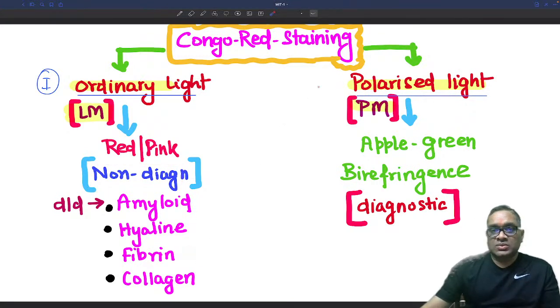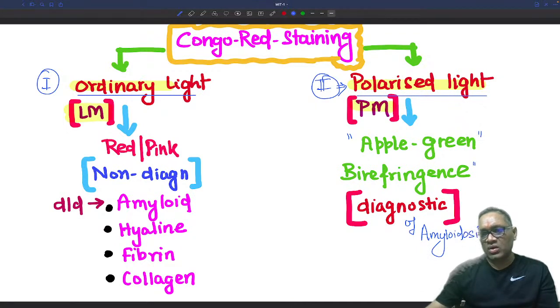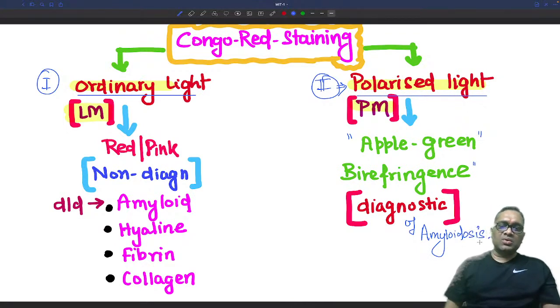So what will we do? Now we are going to see the second method. We apply polarized microscopy with polarized light, and in polarized light we will see apple green birefringence. That second diagram was apple green birefringence, and this will be diagnostic of amyloidosis, right? That is what we have to remember.